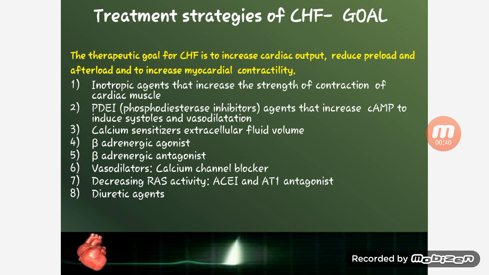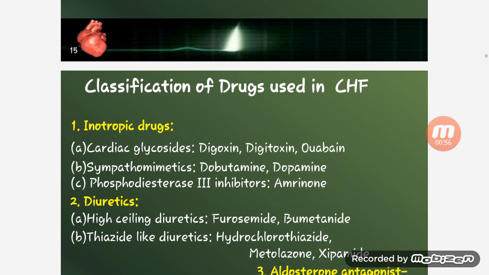Inotropic agents increase the strength of contraction of the cardiac muscles. Second is phosphodiesterase inhibitors, agents that increase cAMP to induce systole and vasodilation. Calcium sensitizers, extracellular fluid volume. Then beta adrenergic agonist. Then beta adrenergic antagonist. Then vasodilator, calcium channel blocker, decrease RAS activity, then ACE inhibitors and AT antagonists and diuretic agents.